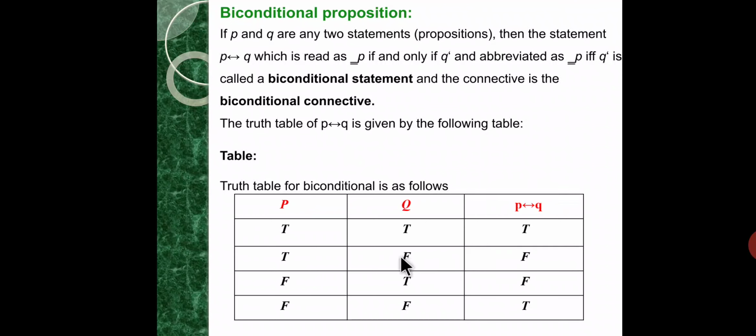So the truth value of P if and only if Q is true if both P and Q have the same truth value, otherwise false. Thank you.